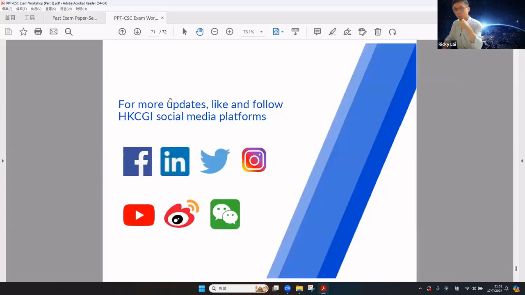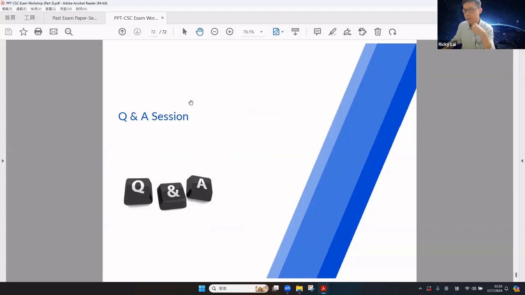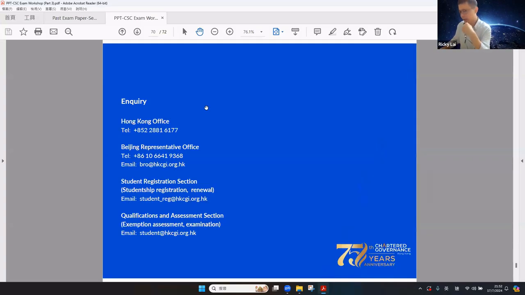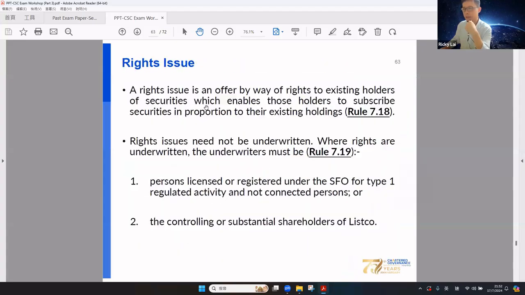Okay, now we have gone through all the past exam papers for Section C and Section D under the syllabus, and I hope that after we go through all the question requirements and exam reports, you should know what the major focus is for Section C and Section D. More importantly, please also look at why student performance in the past may be good or poor. Please do not repeat the mistakes. Reading the past exam papers is very important for you to know more about the strategy, how to present the answer. Now today we can finish our Part 3 exam technique workshop.